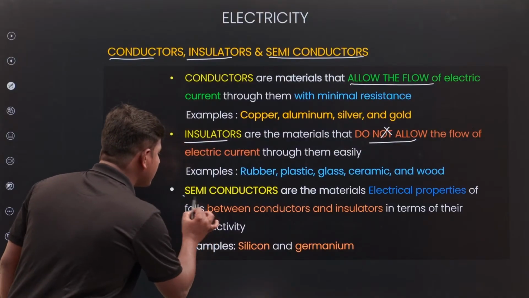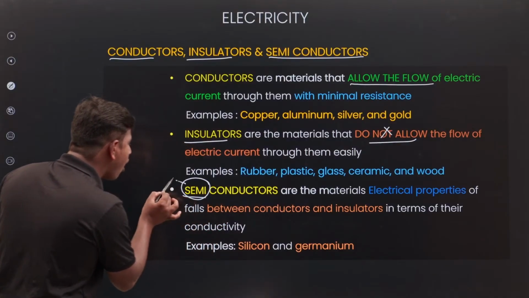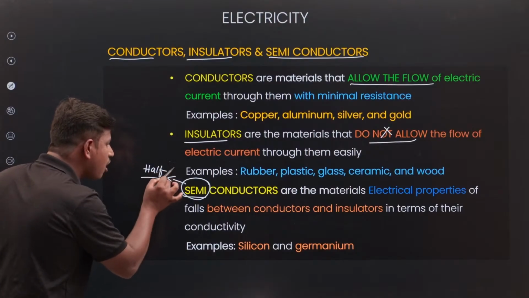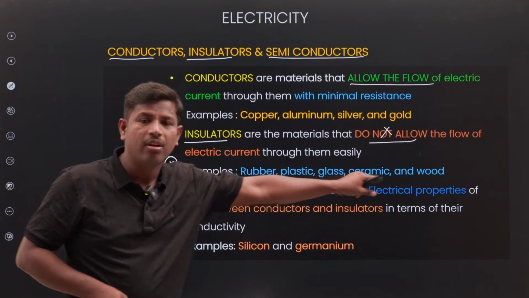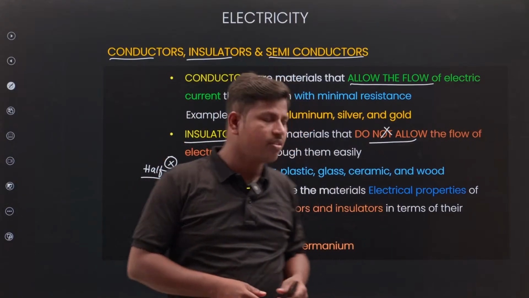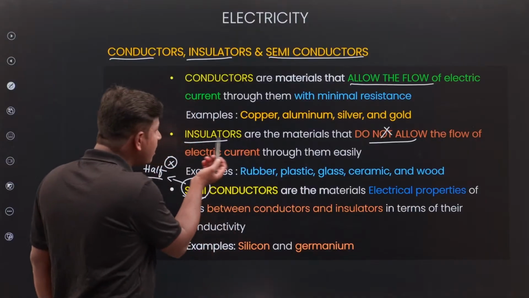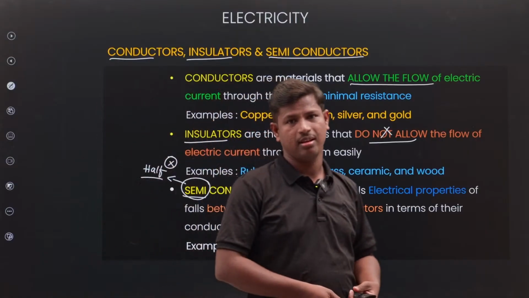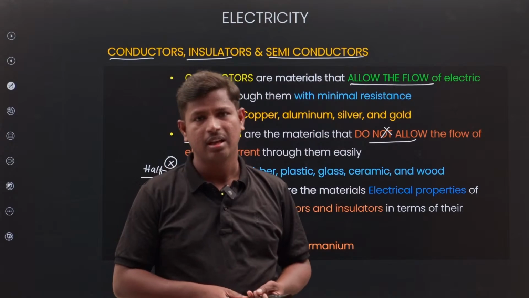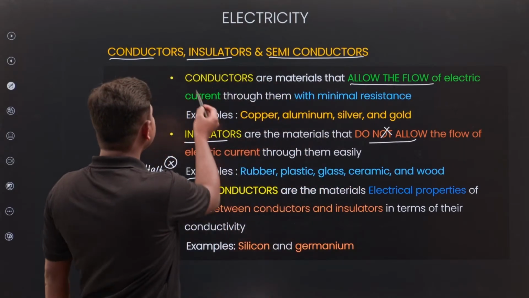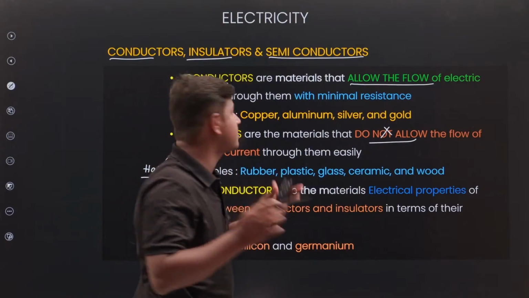Next, semiconductor. Semi means allow half, stop half. We have two types of semiconductors, silicon and germanium. And insulators we have many: rubber, plastic, wood are all insulators.